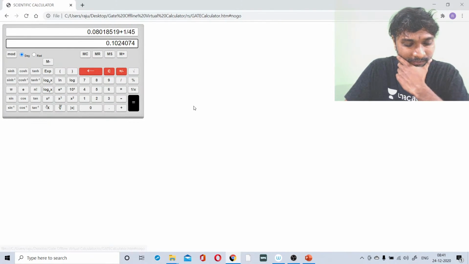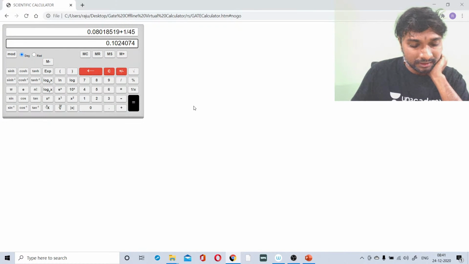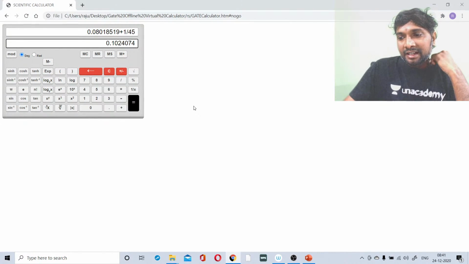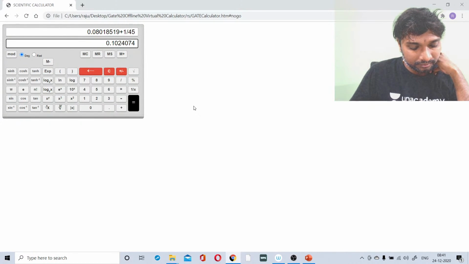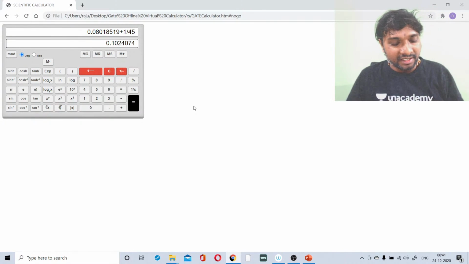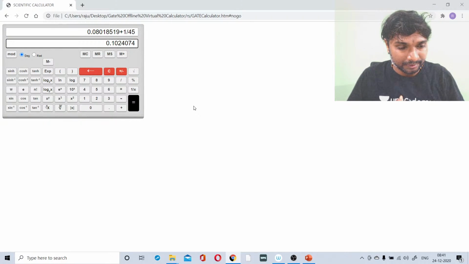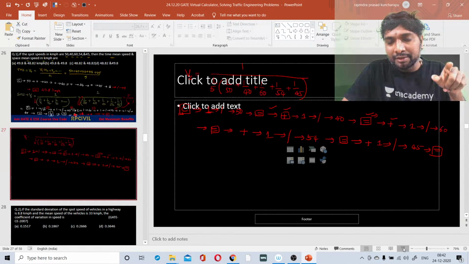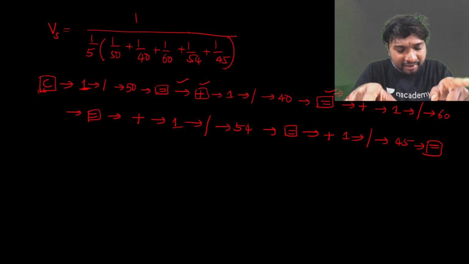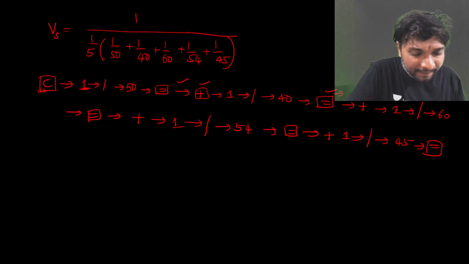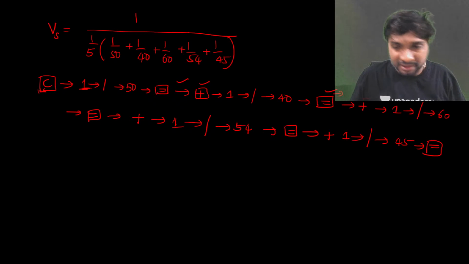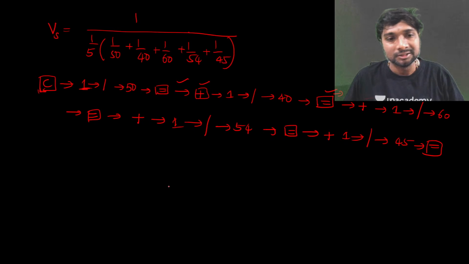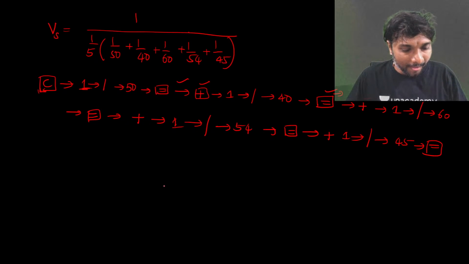So is that clear, all of you? Up to this point, is that clear? Only this denominator bracket value we have calculated till now, right? Is this clear? If it is clear, we'll proceed further.